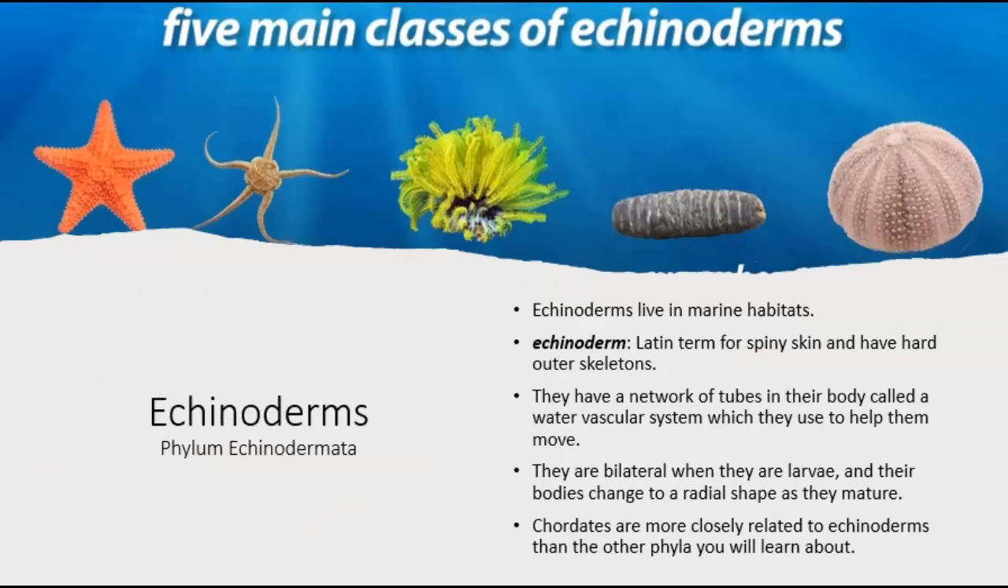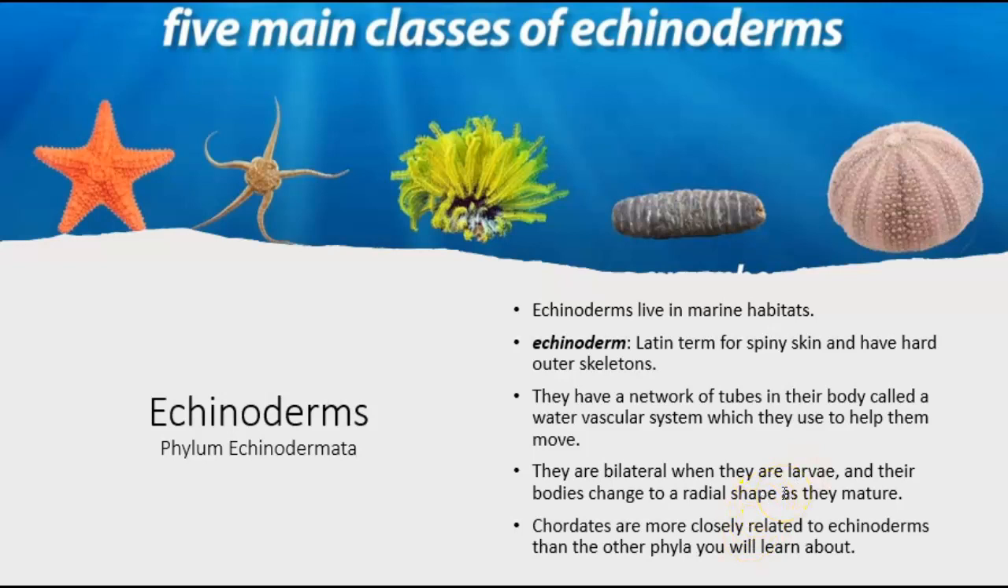Okay. Our next phylum are the echinoderms. These guys are spiny skin. They have a hard outer skeleton. They have a network of tubes in their body that make up a vascular system, like a water vascular system. And it helps them to move. They can squirt out water to propel themselves. They are bilateral when they're a larva, and then as an adult, they have radial symmetry.